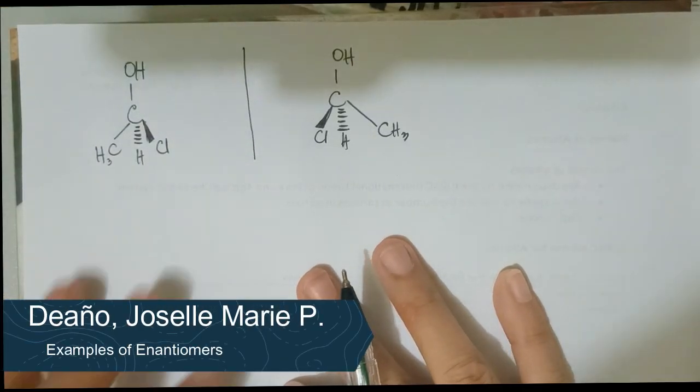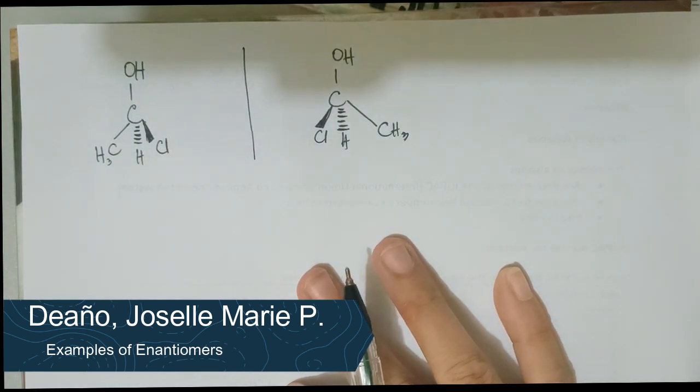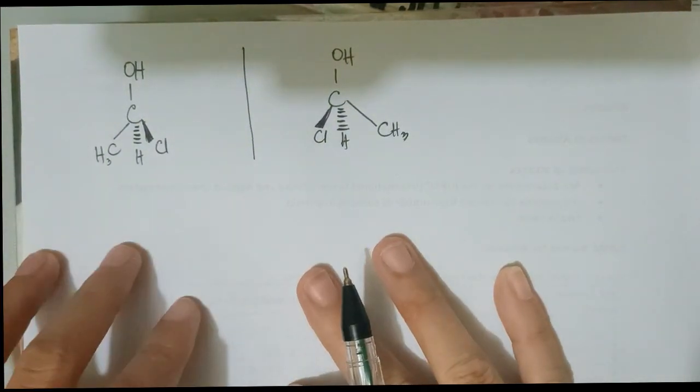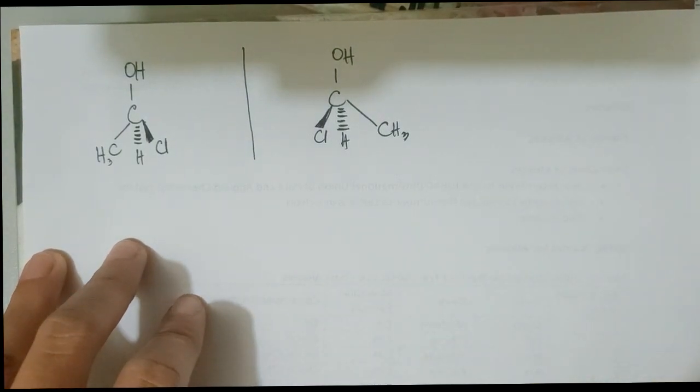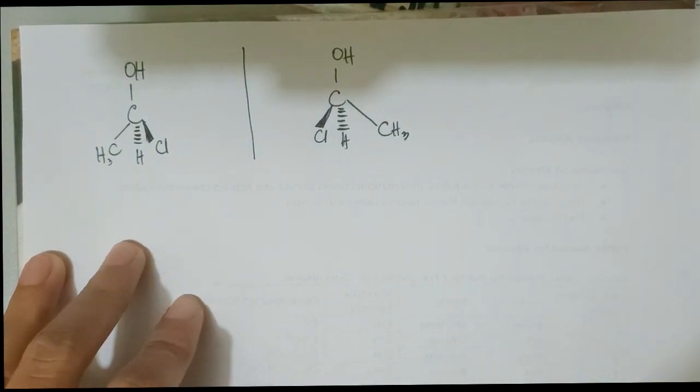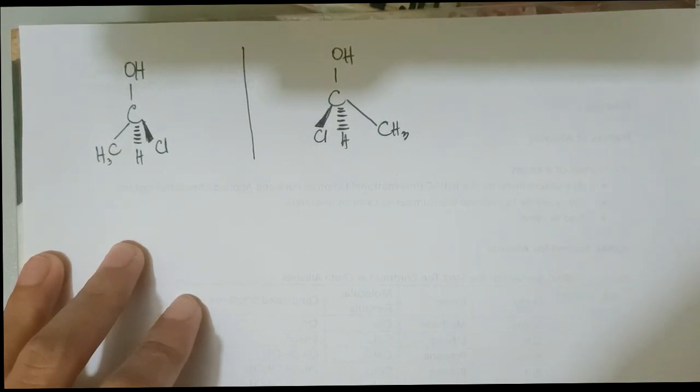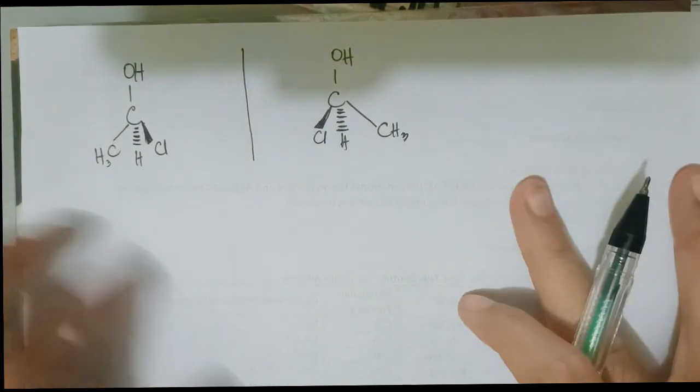So now I'm going to show more examples about how to identify enantiomers of the molecules. Another way to know if the molecules are enantiomers is if they have different spatial configurations, or the molecules in the enantiomers are non-superimposable, so they have different spatial configurations. So in my first example, I have the